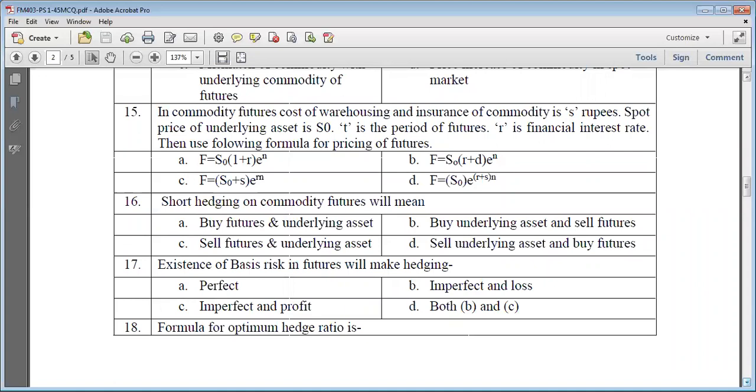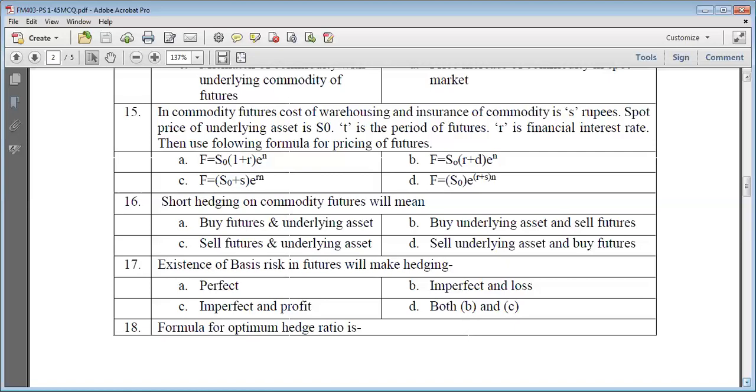16. Short hedging on commodity future will mean, short hedging means you are hedging, meaning minimizing risk, on the basis of the principle of short. Short means selling. So in 16, your correct answer will be the last one, where you are selling the underlying asset and buying the futures.